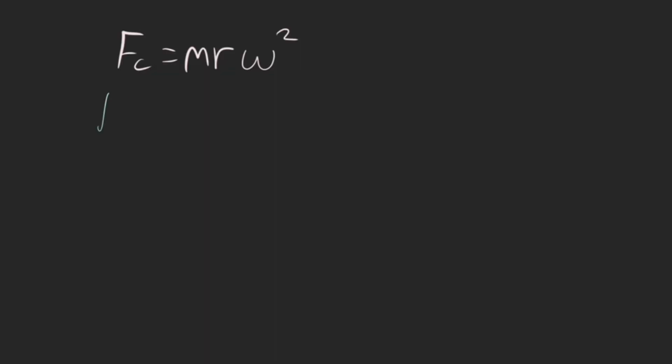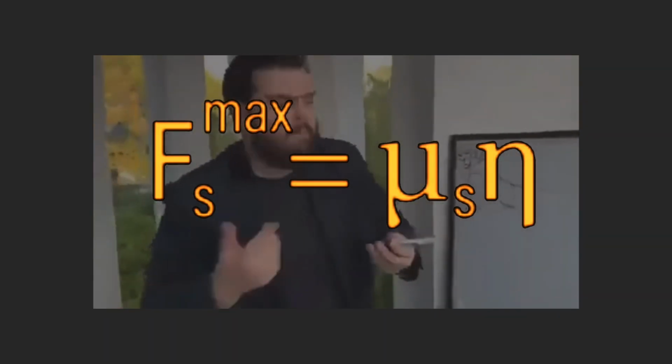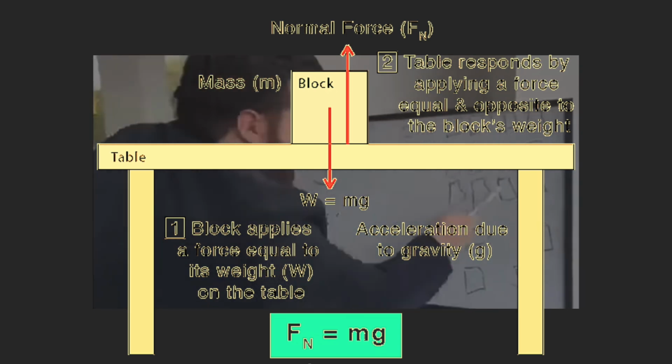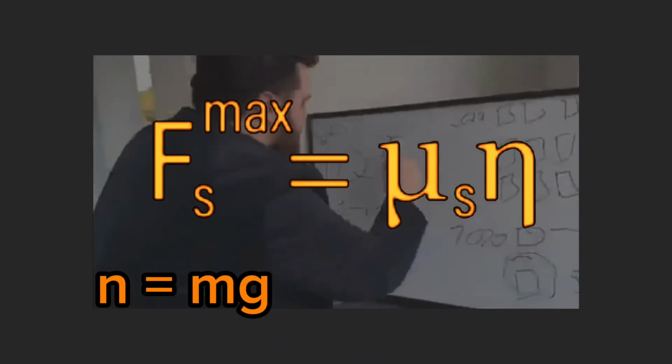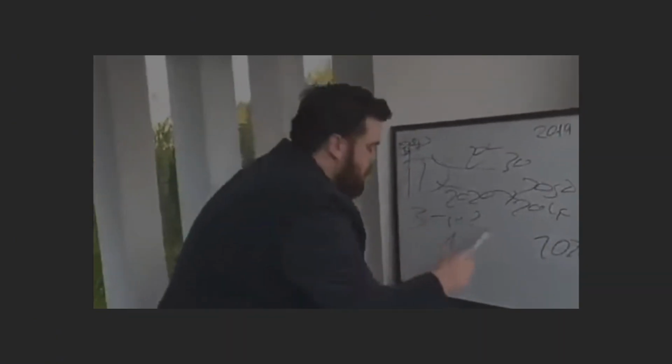Then we have the maximum friction that the surface can provide. The maximum friction is the coefficient of static friction times the normal force. And on a flat surface, the normal force is equal to mass times gravity. So the maximum friction is coefficient of friction times mass times gravity. This is the available friction force.